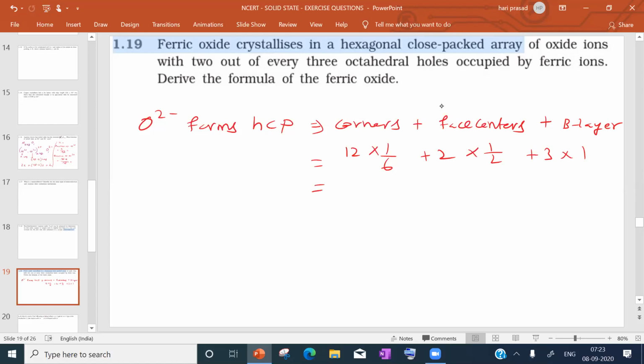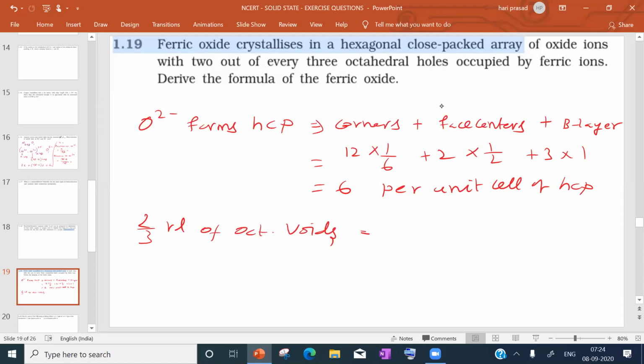This will give 6 per unit cell. Per unit cell of HCP, 6 oxide ions are there. Next, we will continue the second line: with 2 out of every 3 octahedral voids occupied by ferric ions. Sir, two-thirds of octahedral voids are occupied by what? Fe3+ ions. Two-thirds of octahedral voids occupied by Fe3+ ions.